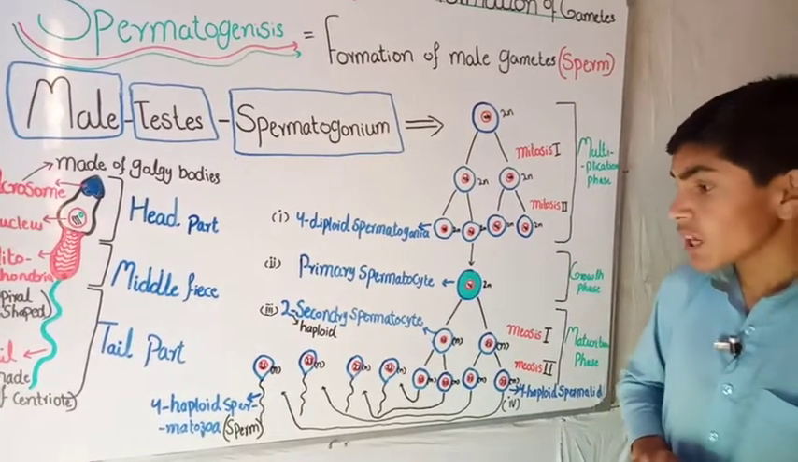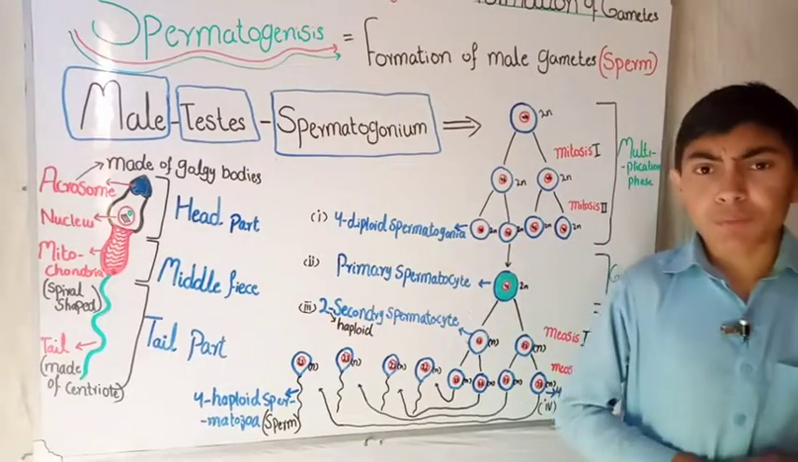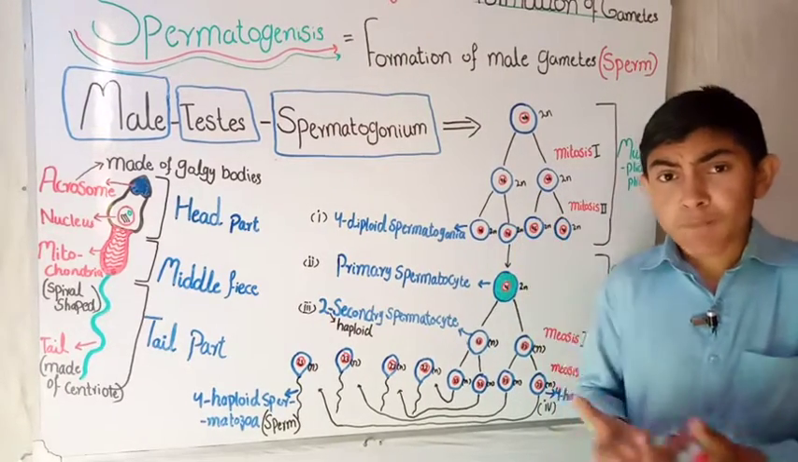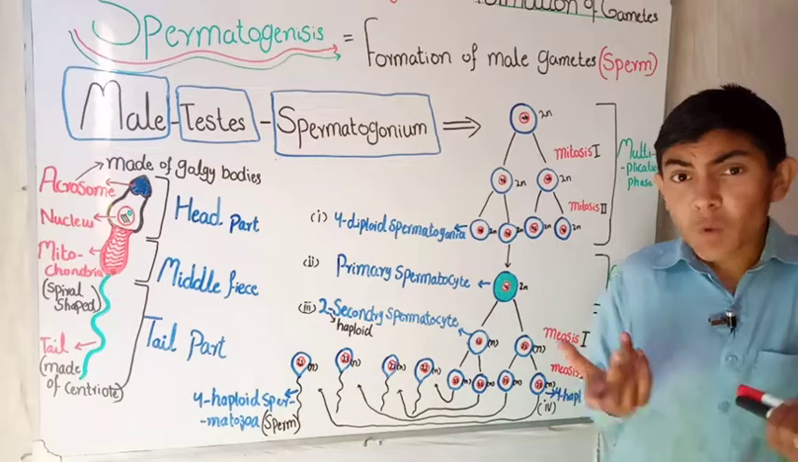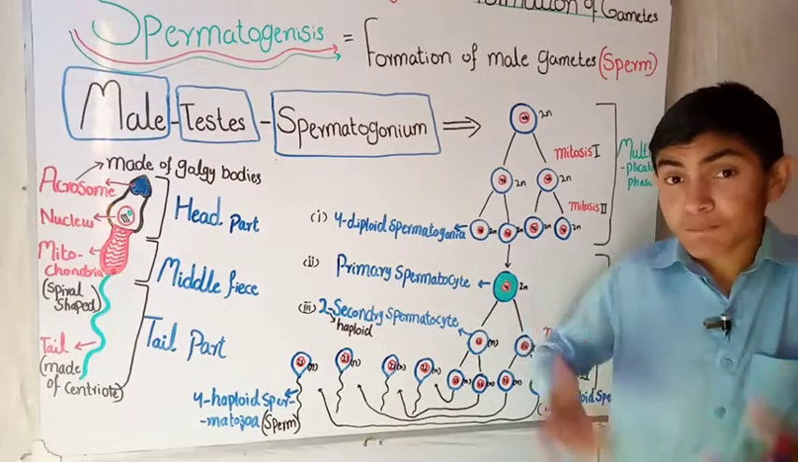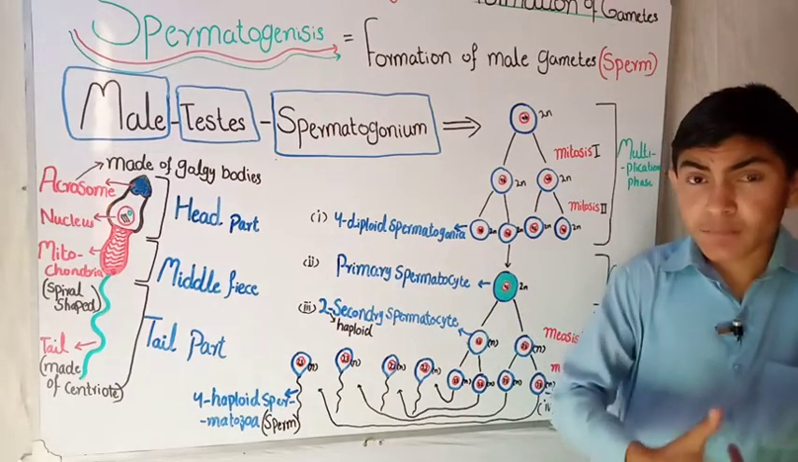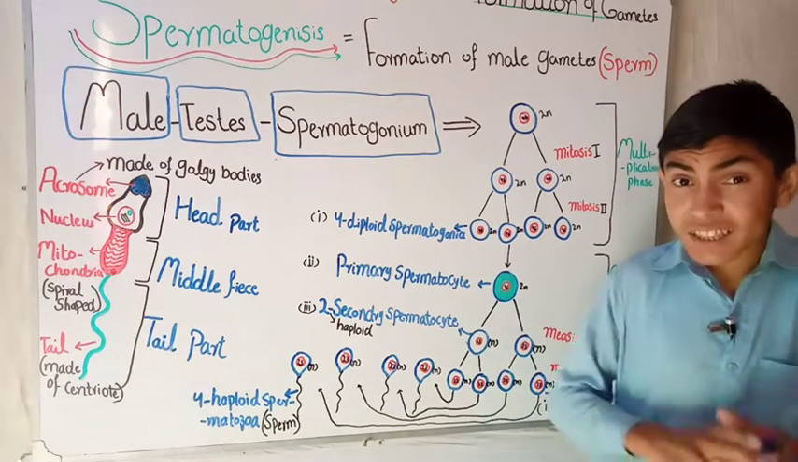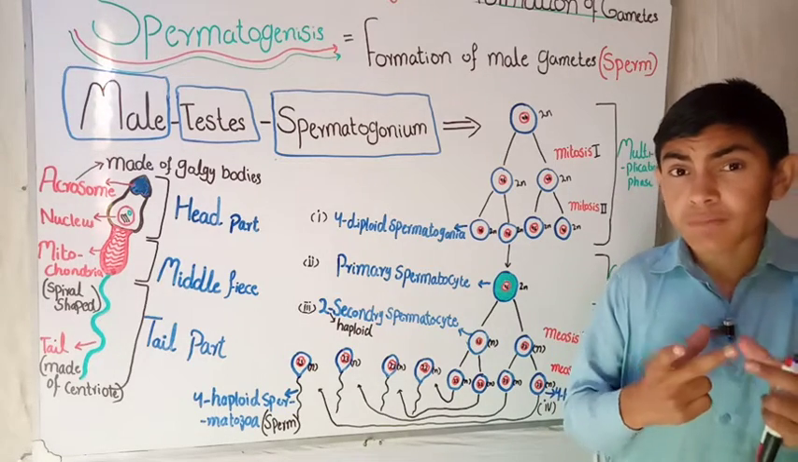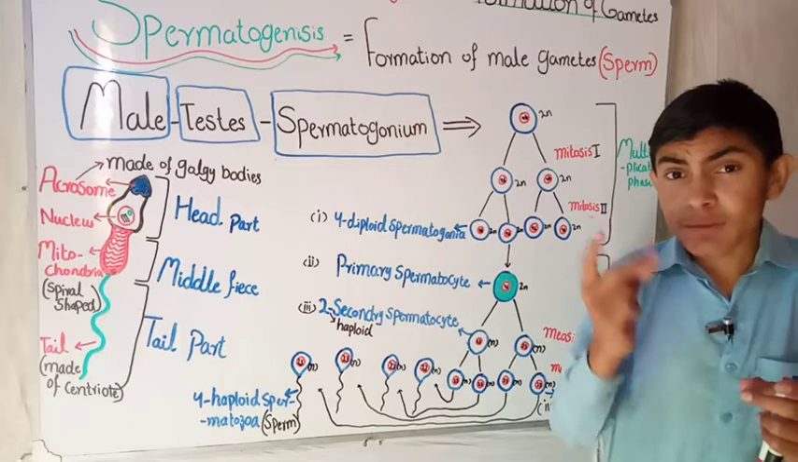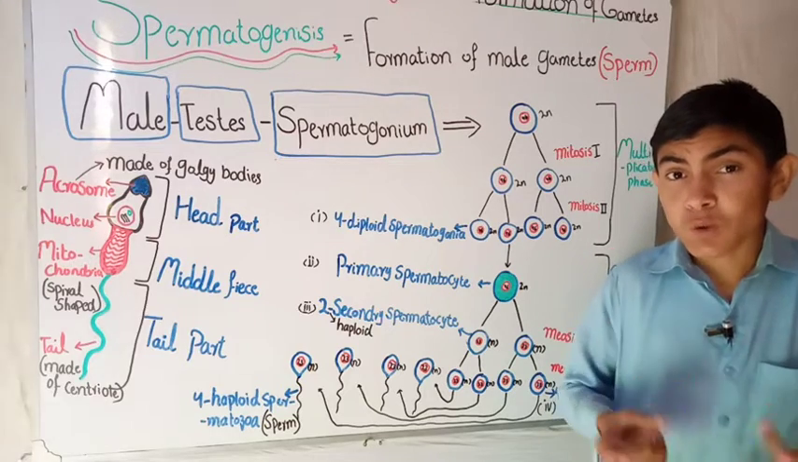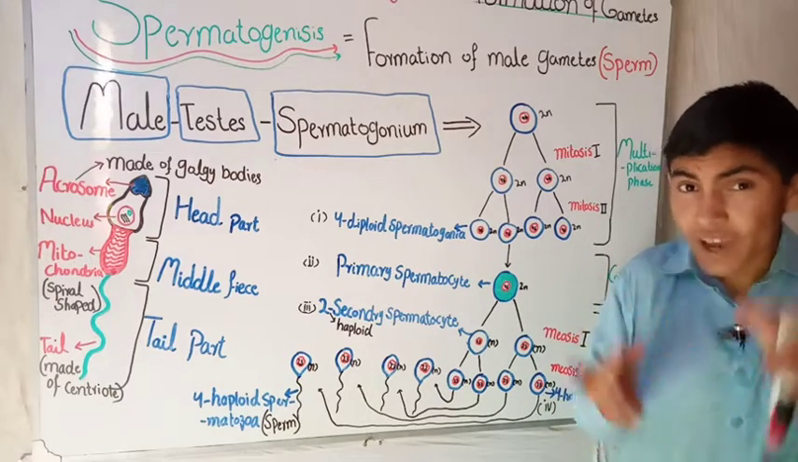Okay, now this was the process of forming the sperm. Now we are going to talk about the electron microscopic structure of the sperm, what a sperm really is, how it looks under the electron microscope, what its parts are, and how it works.